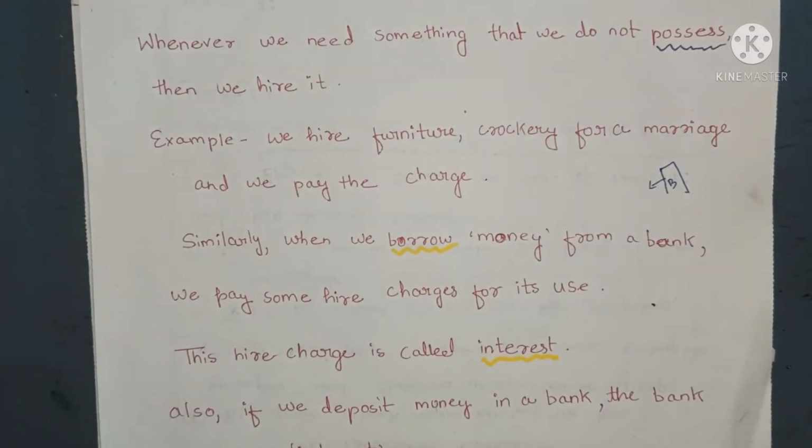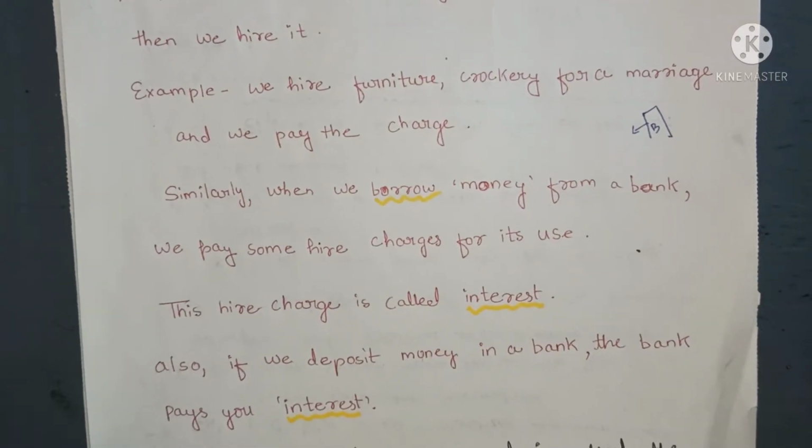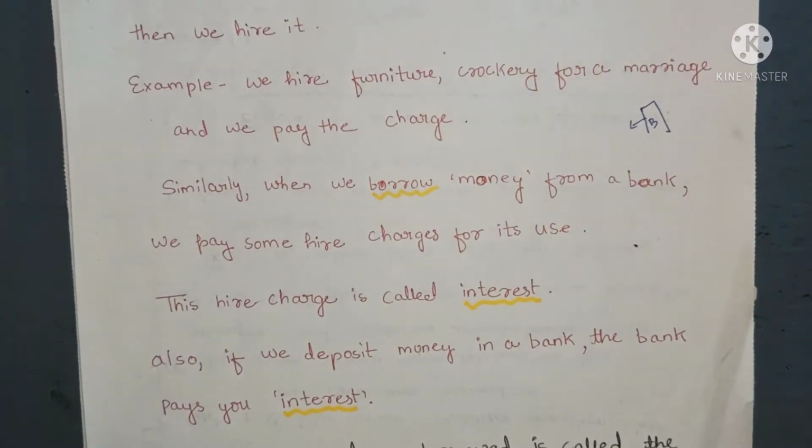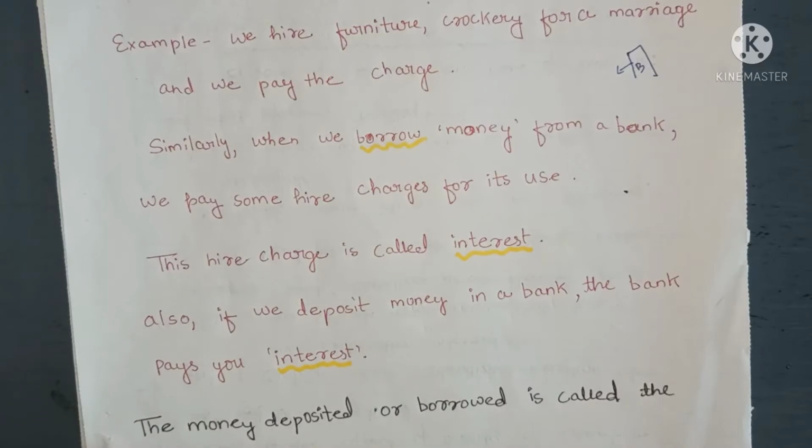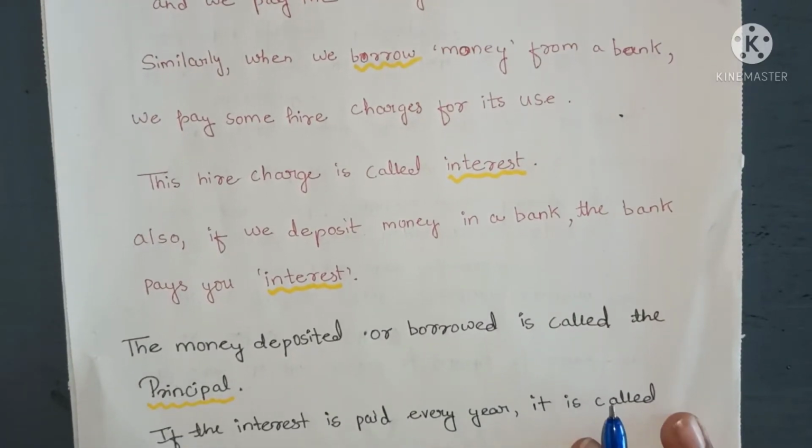Similarly, if we deposit money, if we keep our money in the bank, then the bank pays us interest. Why? Because they are taking the money, they are using the money as they want. They are using our money for their need. So that is why they pay interest to us. Now in this chapter we will learn about the money deposited or borrowed.